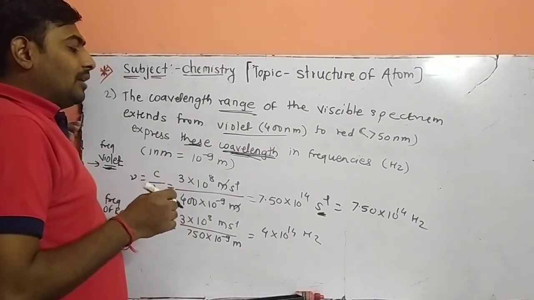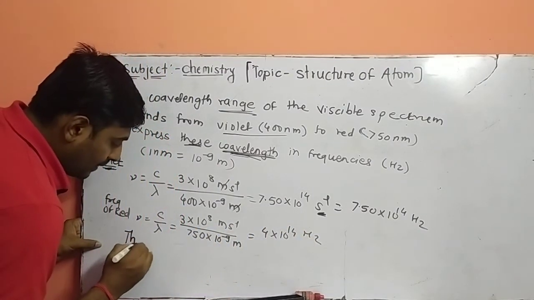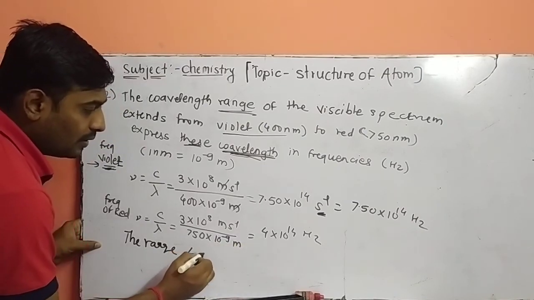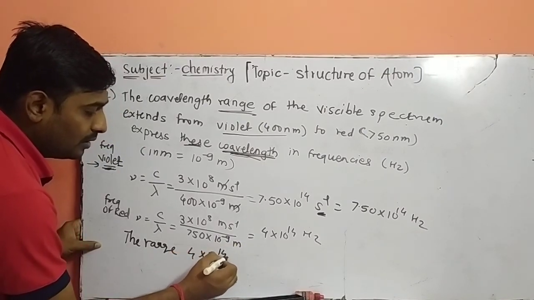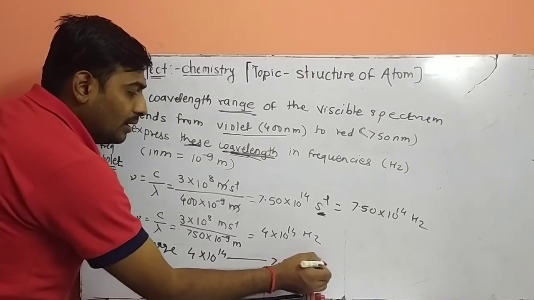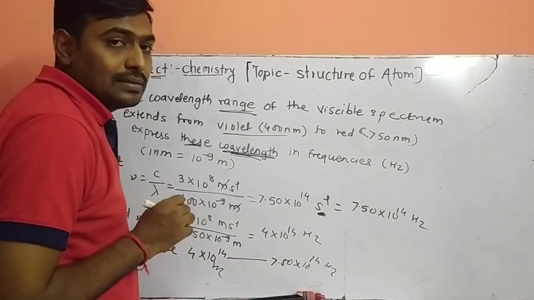So what we have to calculate? We have to calculate the range. So the range will be 4 into 10 raised to 14 to 7.50 into 10 raised to 14 hertz. This is your range of frequencies.